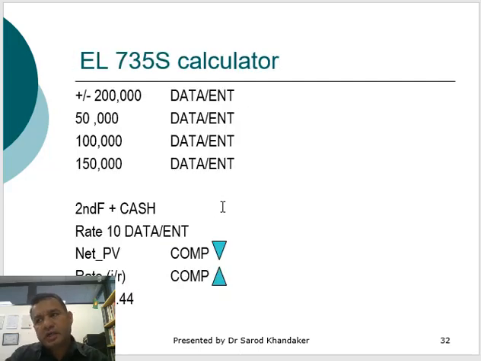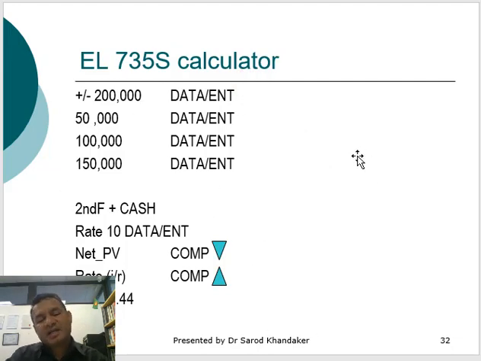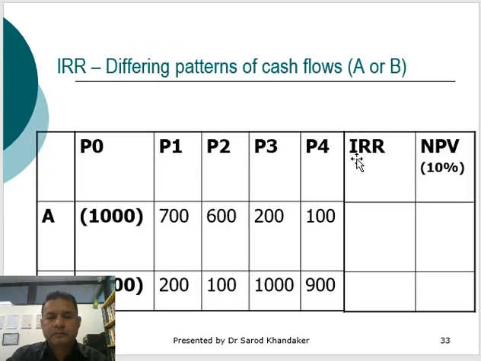But calculating the IRR based on the trial and error method will take a long time. So the best solution would be to use a calculator, and the Sharp EL-735S calculator is a good one for that. If you use this method, it will calculate the IRR for you very easily. This slide is showing different patterns of cash flows for different periods, and you need to calculate the IRR and NPV. I would give this calculation to you for your practice.